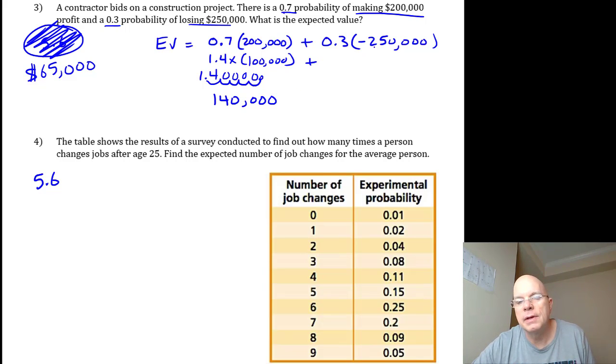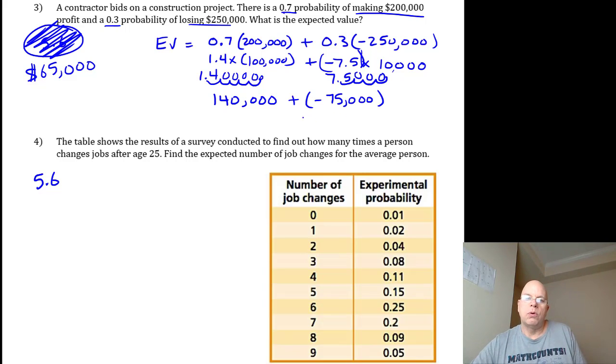And for this one, I think of 25 times 3 is 75. But 75 tenths, so 7.5 times 10,000. And then I move this decimal 1, 2, 3, 4. But I should recognize that that's negative. So plus a negative 75,000. Okay, so that works out to be a good deal then.